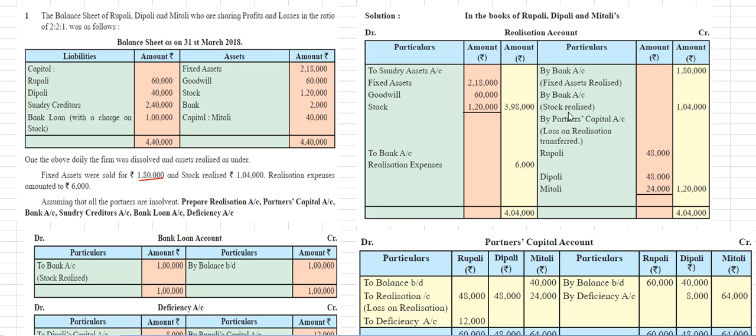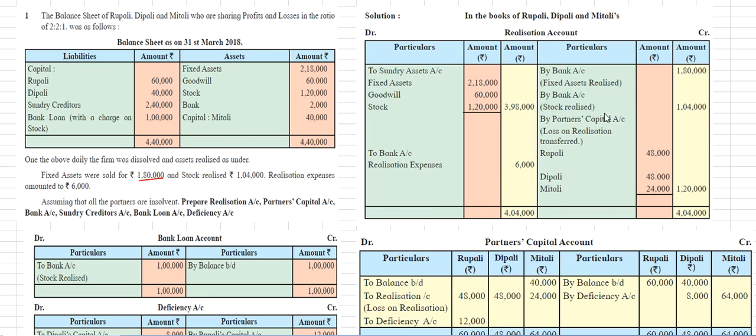And by bank account, stock realized amount is 1 lakh 4,000 rupees. Next is by partners capital account; this side is sundry assets, and here are the liabilities. And next, to bank account, the realization expenses amount is 6,000 rupees.